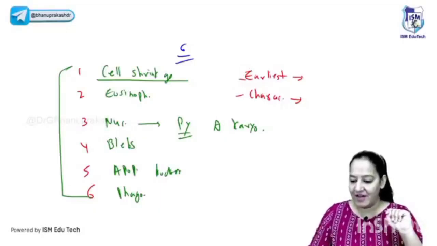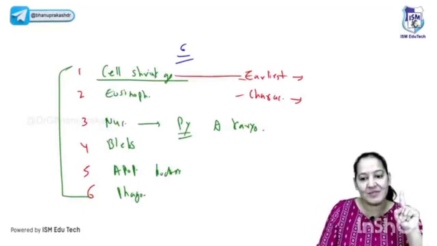Very good, Osama. Very good, Saya. You have enumerated all the six features very correctly. Yes, the earliest feature is the cell shrinkage. Everyone knows. It is visible.